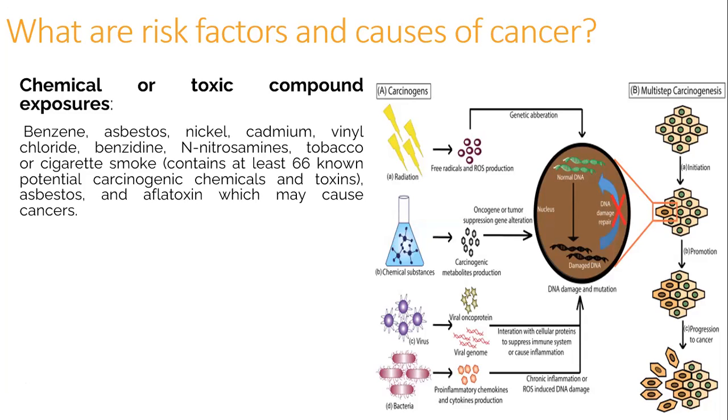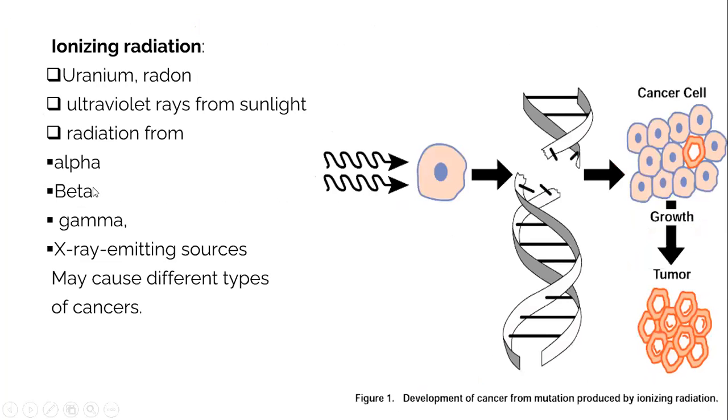Tobacco or cigarette smoke contains at least 66 known potential carcinogenic chemicals and toxins. Asbestos, and aflatoxin, which may cause cancers. Ionizing radiations, including uranium radon, ultraviolet rays from sunlight, radiation from alpha, beta, and gamma, and X-ray emitting sources may cause different types of cancers.